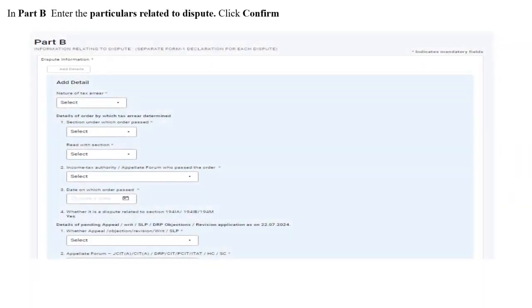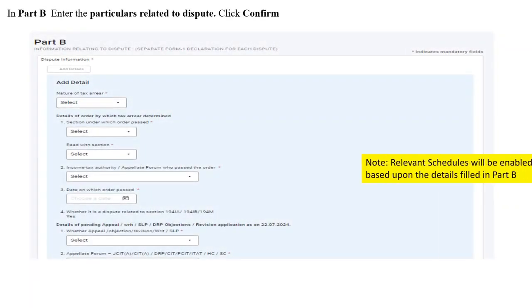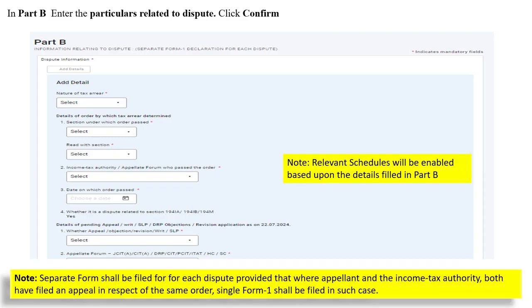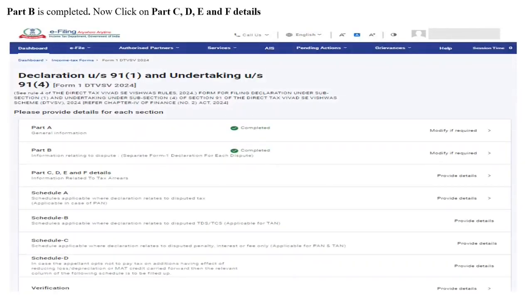In Part B, you are required to enter the particulars related to dispute. Relevant schedules will be enabled based upon the details filled in Part B. After entering the particulars related to dispute and the details of pending appeal, writ, SLP, DRP objections, revision application as on 22nd July 2024, you can click on Save. Please note, separate form shall be filed for each dispute provided that where appellant and the income tax authority both have filed an appeal in respect of the same order, single Form 1 shall be filed in such a case. Part B is now completed.